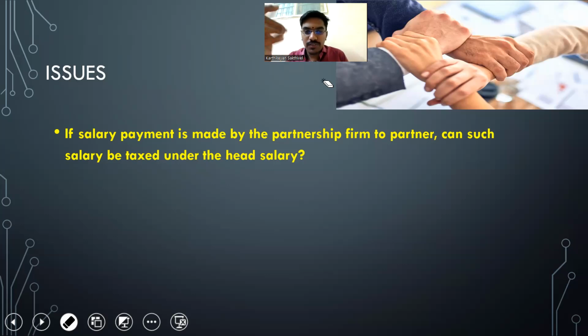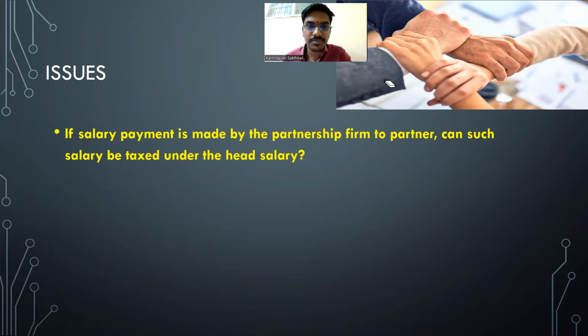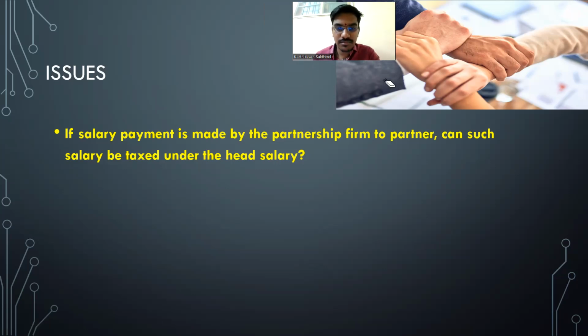That amount, whatever is being received by the partner, under which head should I tax it? Since it is salary, should I tax it under income from salary? That is the question. Is my question clear? Sir, in a partnership there is no employer-employee relationship, so I guess it should not be taxed under salary.